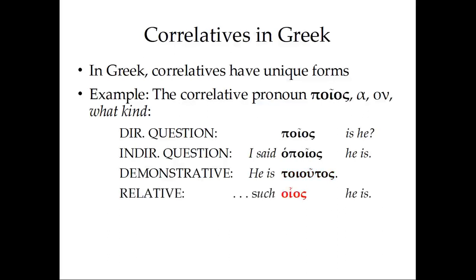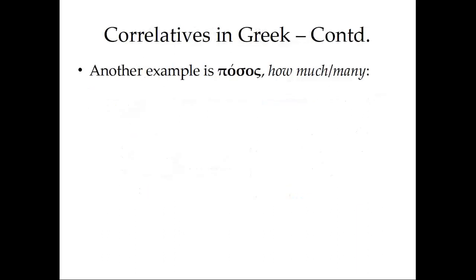And as a relative, such hoias, he is, such as he is. So these are all the Greek equivalents of those English phrases. These words, poios, hapoios, toiutas, hoias, are all related. They're correlative pronouns. Another example is posos, how much, or, in the plural, how many.